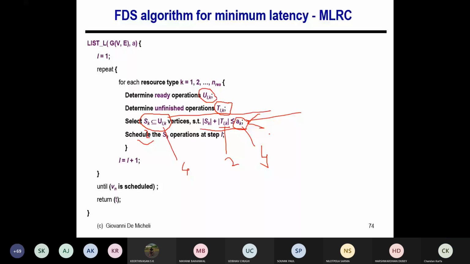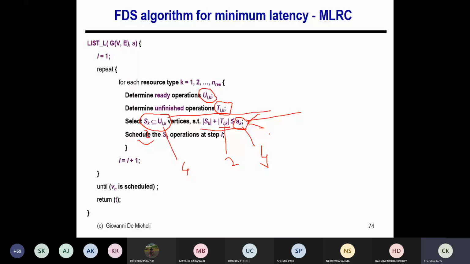But I know the operation range, or the time frame where it can get scheduled, and if you schedule in some time, what the impact is. Everything I know, right? So can I have a better algorithm which is independent of the ordering of the timestamps? The main problem in the previous explanation was because of the ordering of the operations.